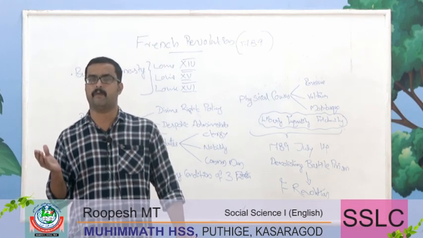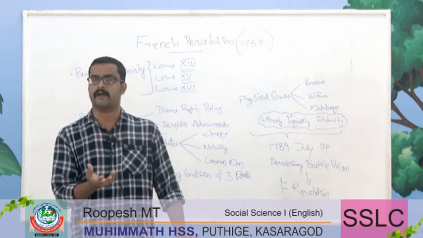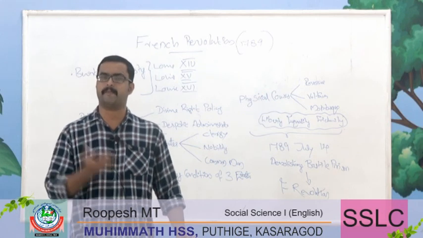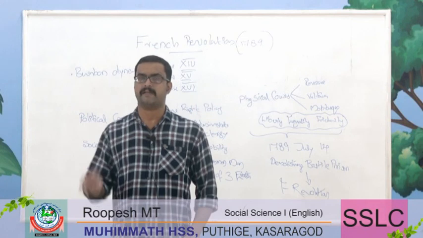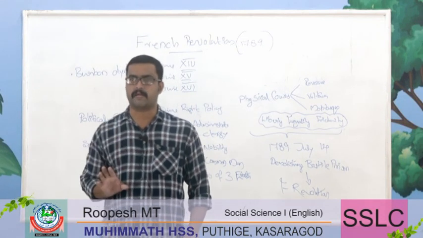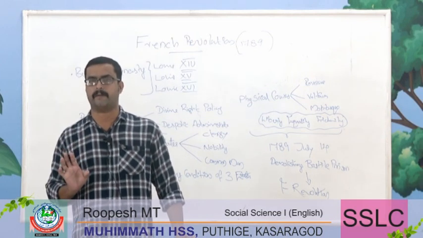People inspired by this slogan raised it, and the demolition of Bastille prison on 1789 July 14 is considered the first step of French Revolution.